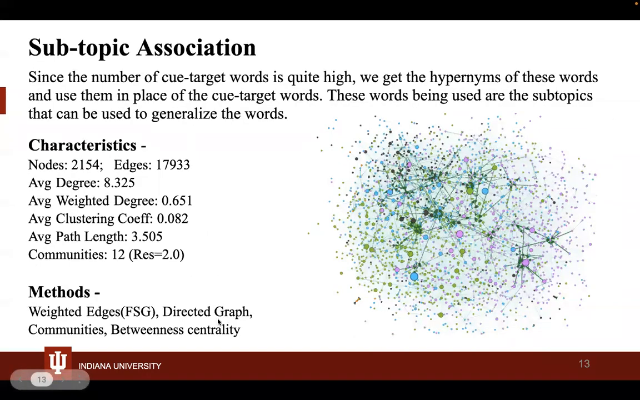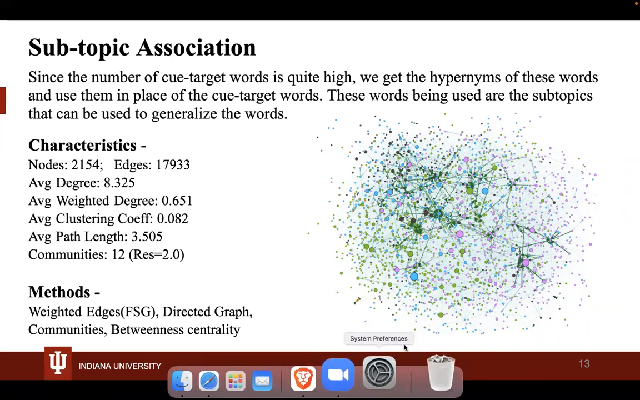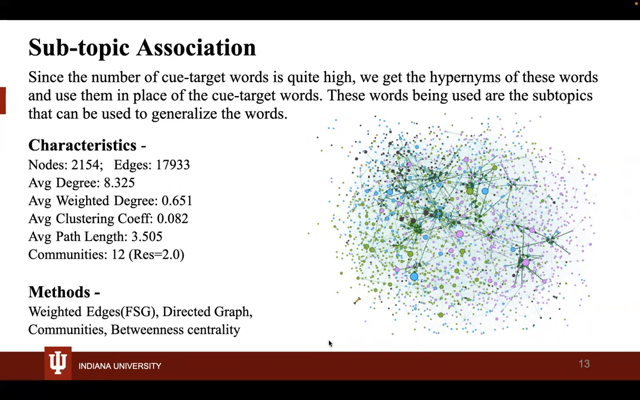Going into the subtopic association, we used this because we found that the cue and target words were quite high. So what we did was we took the superlative of the cue and target words, which are called hypernyms, and then we formed a network using them. So using subtopics kind of generalizes the networks. As you can see, we have just 2154 nodes, and we use the weighted edges and we use the betweenness centralities and communities to gain more insights.